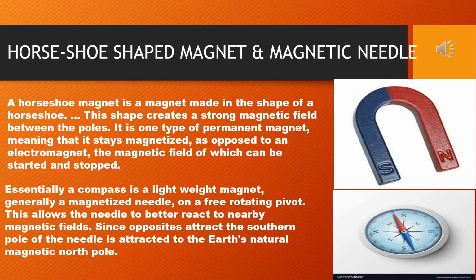Its midpoint is pivoted, that means it can rotate on a vertical stand in such a way that it can rotate freely in a horizontal plane. It is called magnetic needle. See the diagram. In the first diagram, clearly I have shown a horseshoe-shaped magnet of two poles, north and south. In the second diagram, I have shown a compass; within the compass a needle-like structure is there, that is actually a magnet, and that is called magnetic needle.